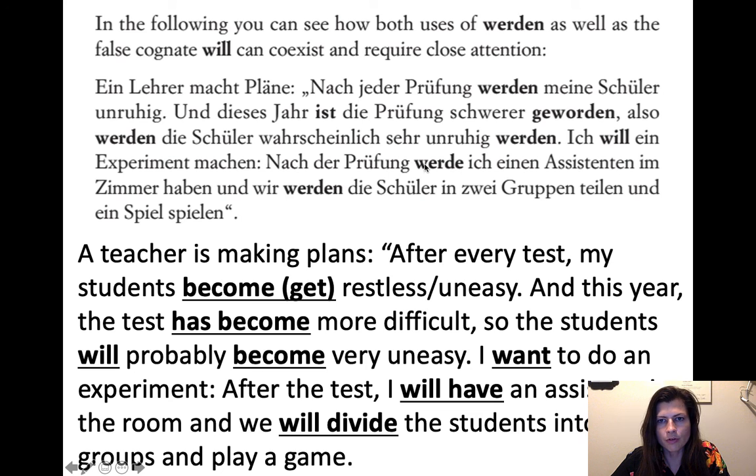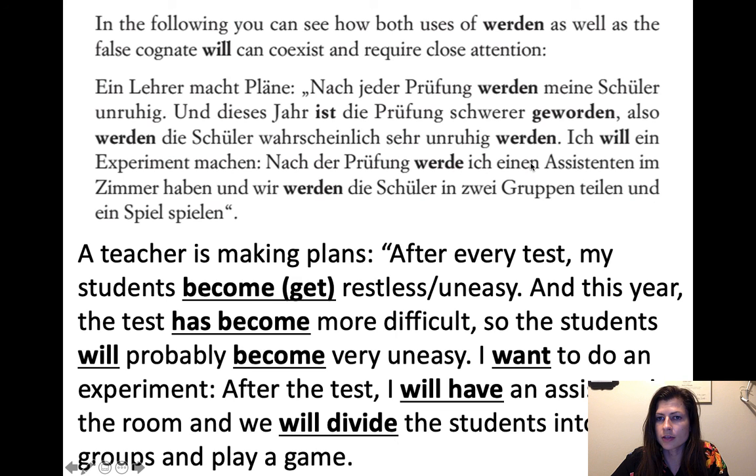Nach der Prüfung werde ich einen Assistenten im Zimmer haben. So just stop there for a moment. After the test, and we see werde, and we want to know, is that going to be a main verb, or is it going to be a helping verb in order to make the future? So then you say ich, okay, that's the subject. Einen Assistenten, that's going to be the direct object.